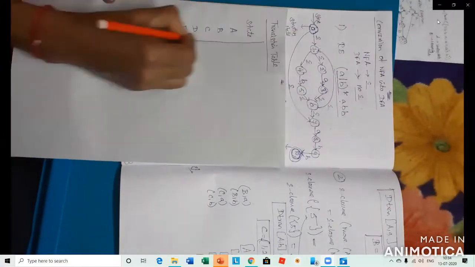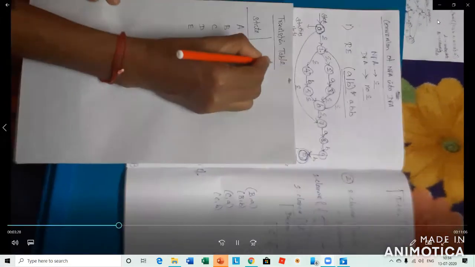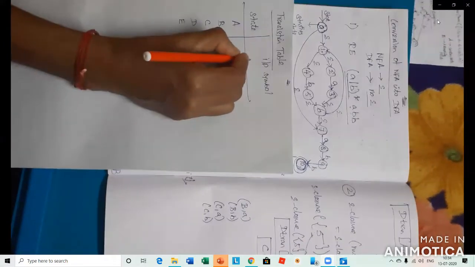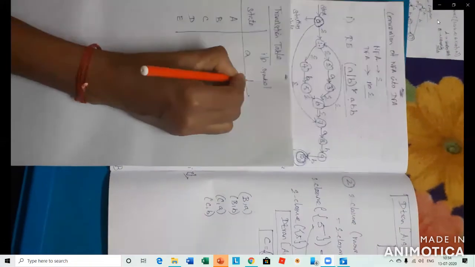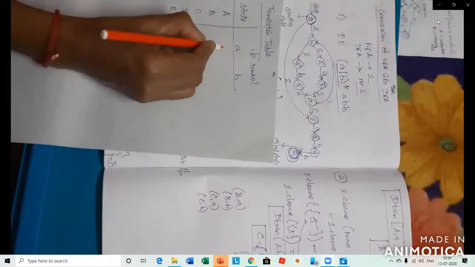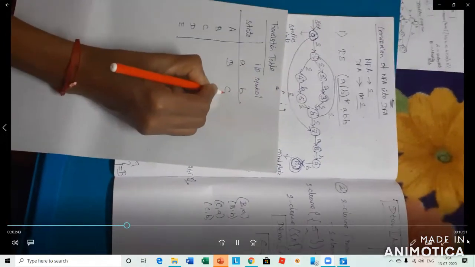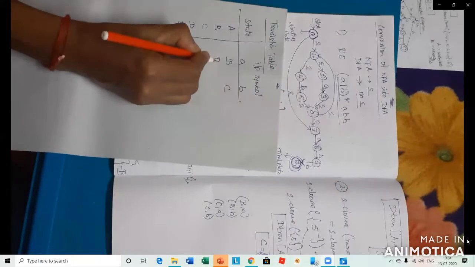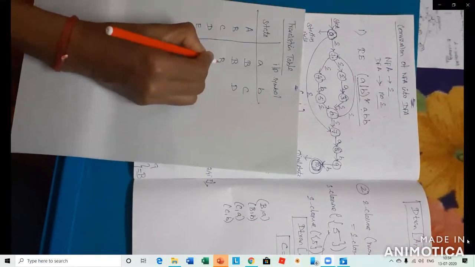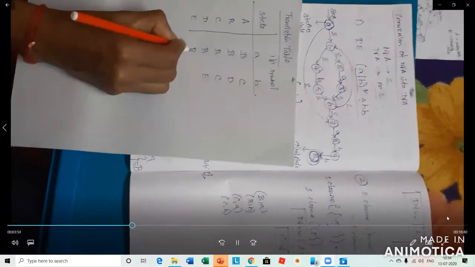So what are the input symbols? Based on the given expression, we have two input symbols: one is small a, another is small b. What is A comma a? A comma a is B. A comma b is C. Similarly you write all the input symbol and output values: B comma a is D, B comma b is C, and so on.